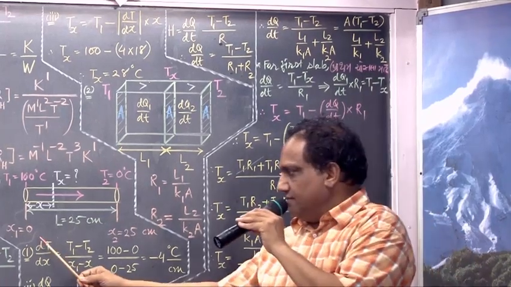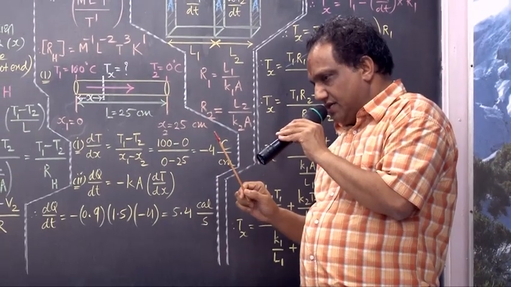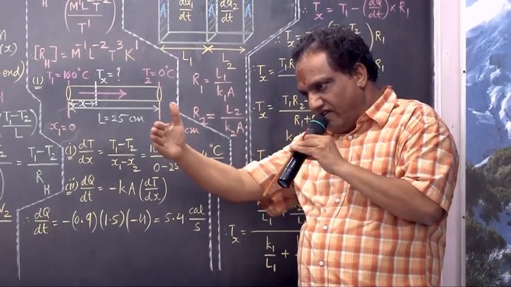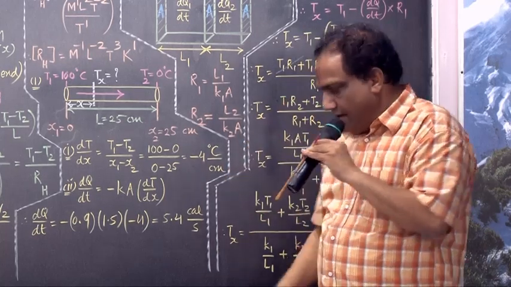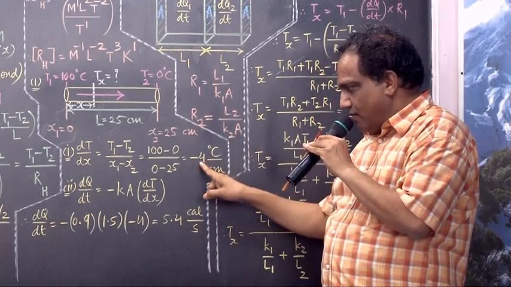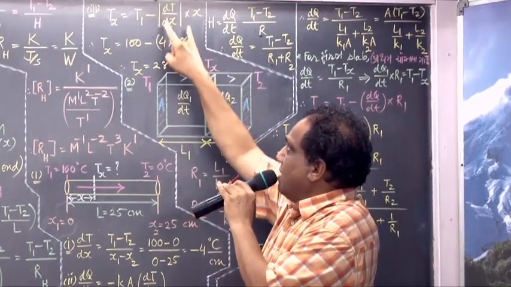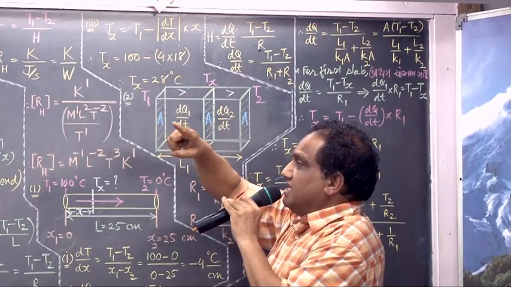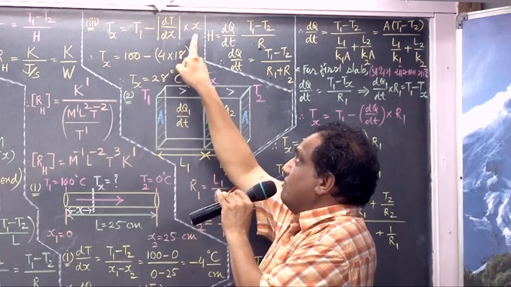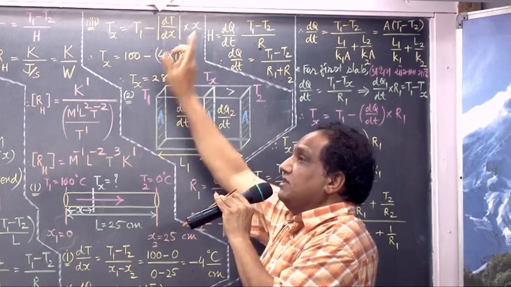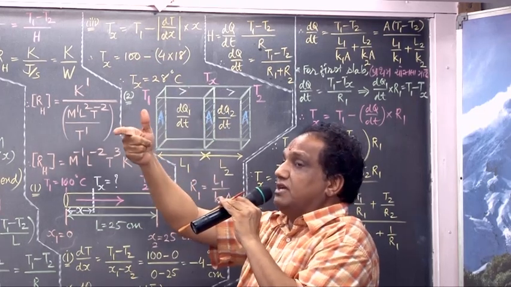If you take mod here, then from minus it will become plus. But you should remember, when you move away from the hot end, the temperature will decrease. For 1 centimeter it will decrease by an amount mod of dT by dx. If the temperature decreases by mod of dT by dx for 1 centimeter, then if you move x centimeter away from the hot end, the total decrease in temperature would be mod of dT by dx into x.